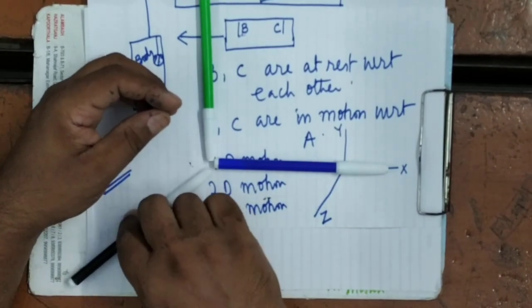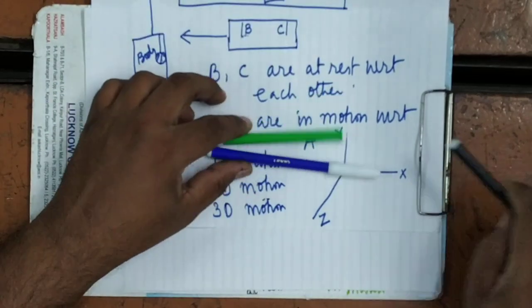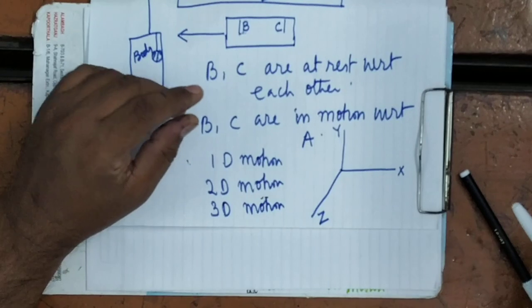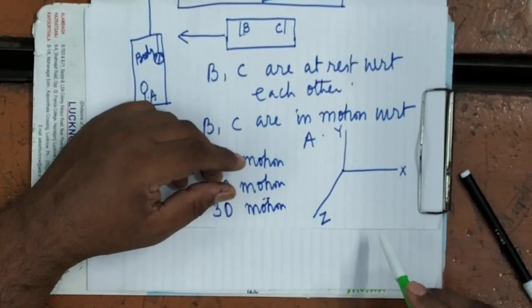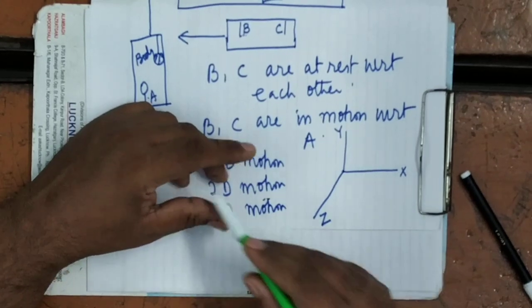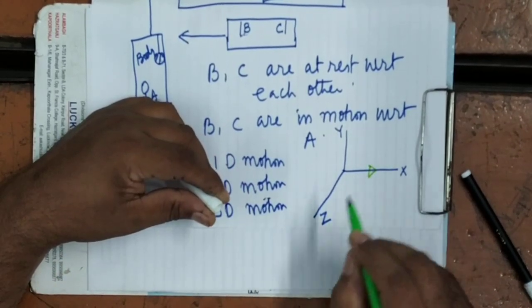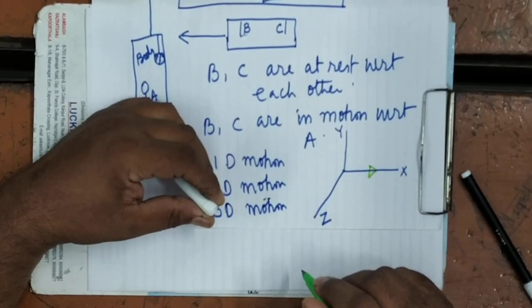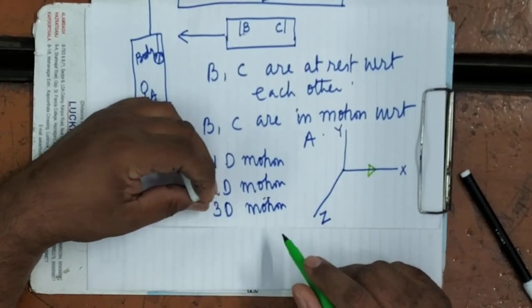But actually it is this. Now these are the independent directions. Why do we say independent directions? Because if you apply some force in this direction, it will have no effect in the y and z directions, because its component in the other directions will be 0.